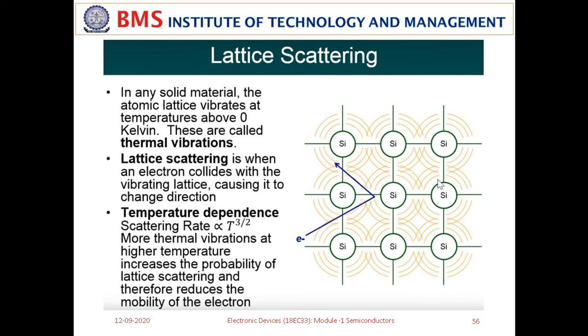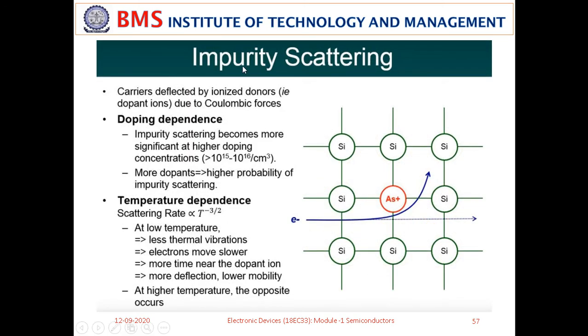The other factor we mentioned is impurity scattering. You can see here impurity scattering. The element you are seeing is an N type semiconductor. You can see silicon atoms neighboring the arsenic impurity. Here we have not shown any thermal vibrations. However, when the electron is moving, it may get hit by the impurity element and may change its direction also. The doping amount depends on 10 to the power of 15 to 10 to the power of 16 per cubic centimeter.